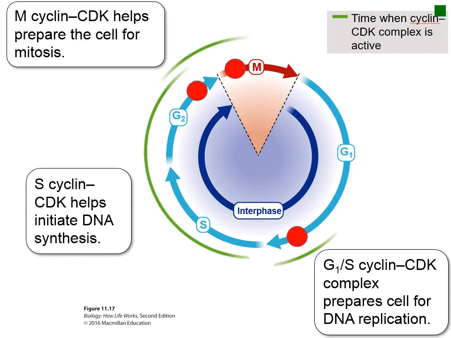There are several different cyclin and CDK complexes that act at specific steps of the cell cycle, and it is these complexes that allow the cell to proceed through the checkpoints and complete the functions necessary for each stage of the cell cycle. For example, the G1/S cyclin is produced towards the end of G1, which allows the G1/S cyclin-CDK complex to form. It is this complex that gets the cell ready for DNA replication in S phase and allows progression through the G1 checkpoint.